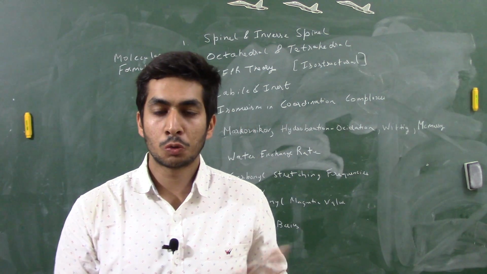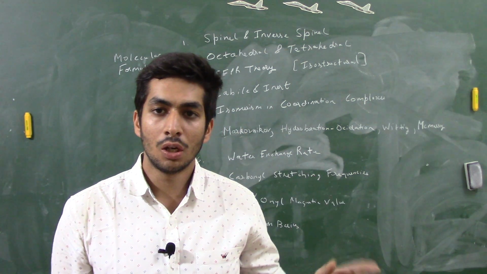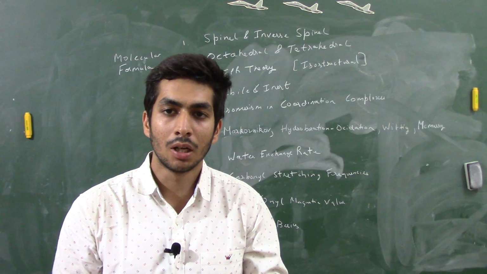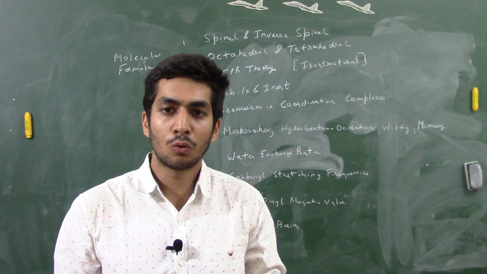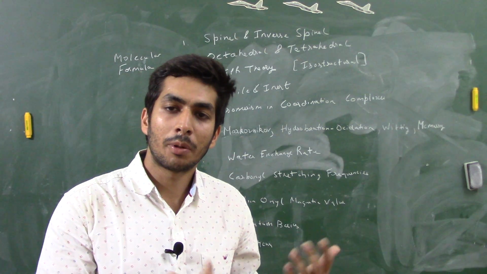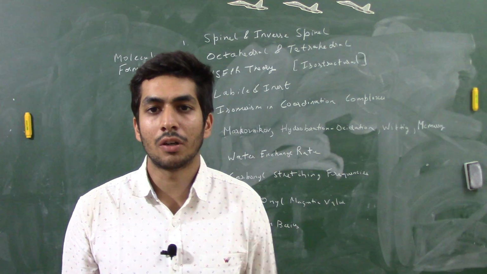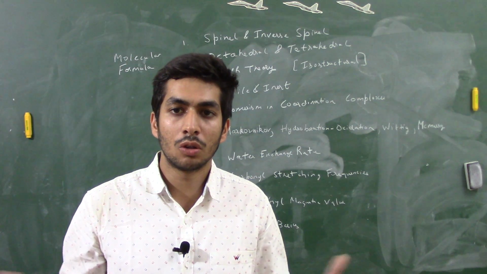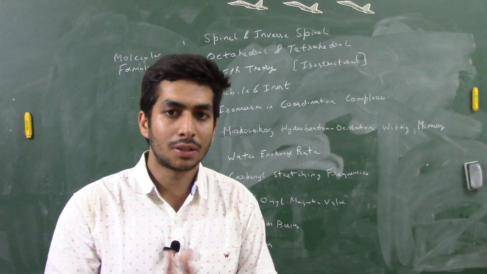Now I'll just quickly go through what you have to study for the BARC exam, right? Like I've already told in my previous video, for which I'll give you the link over here. You can see I've discussed what all questions you need to prepare. Now for the final revision, there are some very easy questions that are asked in BARC, which sometimes you end up missing. Since you're preparing for CSIR and GATE, you end up doing all complex kind of concepts, but some simple concepts, just because you're out of practice, you tend to miss them out. So I have basically listed down some of the concepts and we'll discuss that, right?